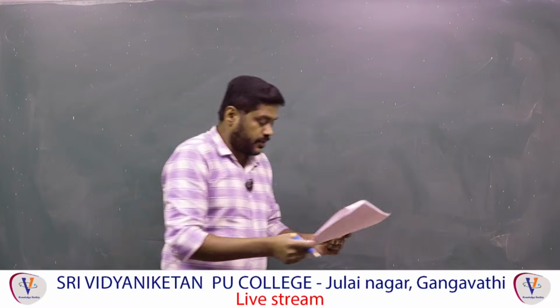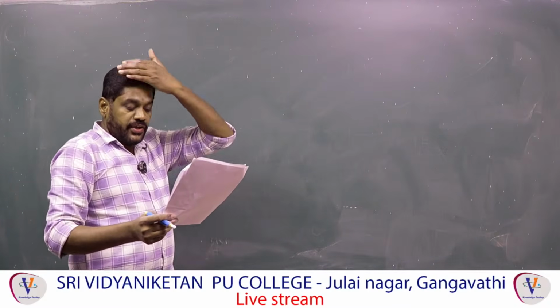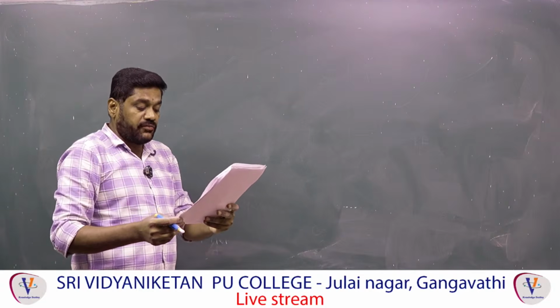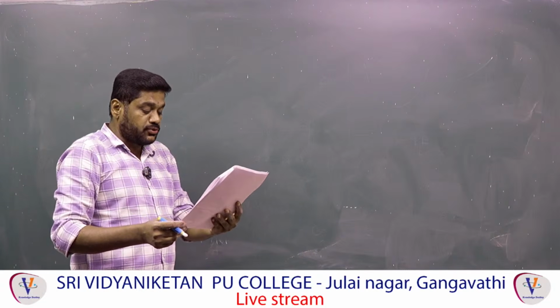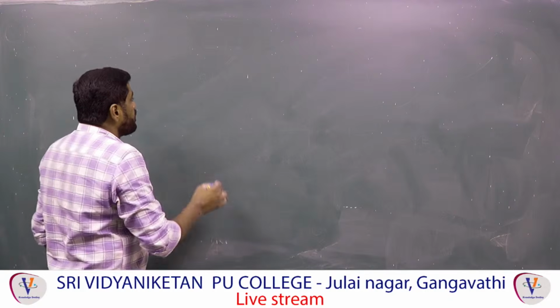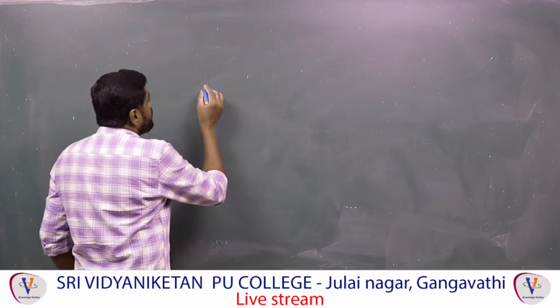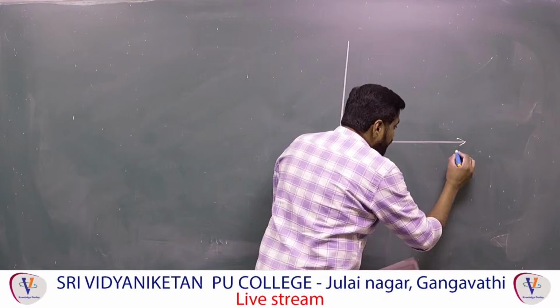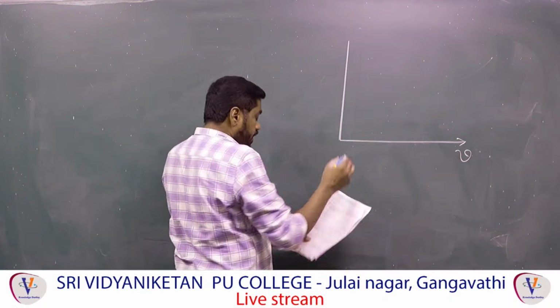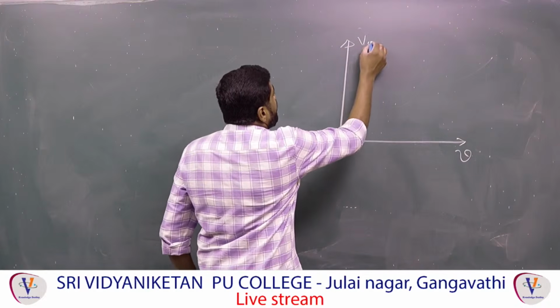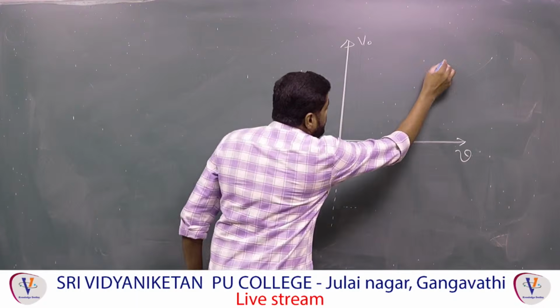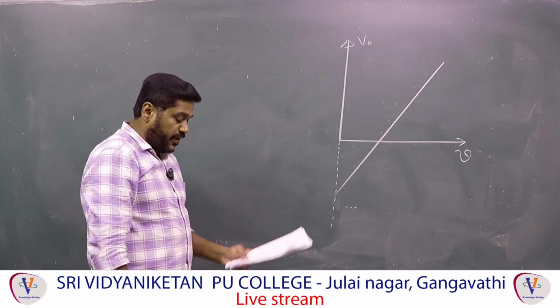Question number 12. The stopping potential V0 for an experiment of the photoelectric effect from a metal surface is plotted with the frequency nu of incident light as shown in the figure. So generally, what is the stopping potential formula? First of all, let us draw the diagram here. This is the threshold frequency they have given, and this is the stopping potential V0. If you extend like that, the original graph is like this.